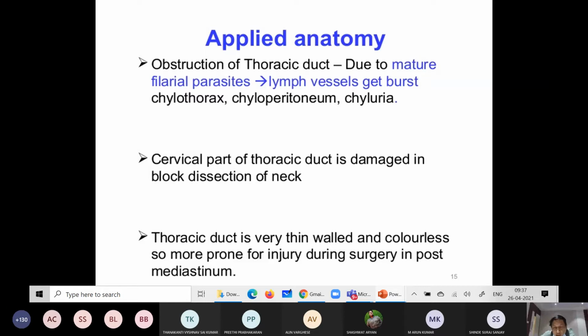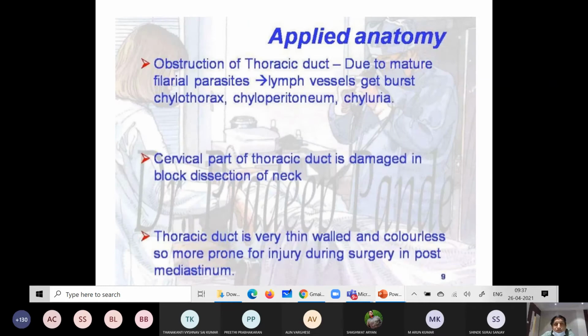We'll go to the next topic. These are small topics and very important. A 3 marks question or 5 marks question may come. Just make notes and practice diagrams with proper labeling. I already told about the obstruction of the thoracic duct.